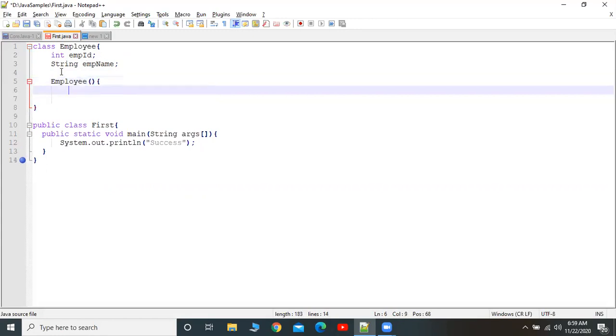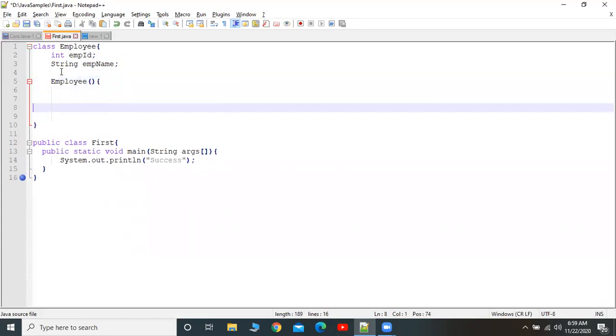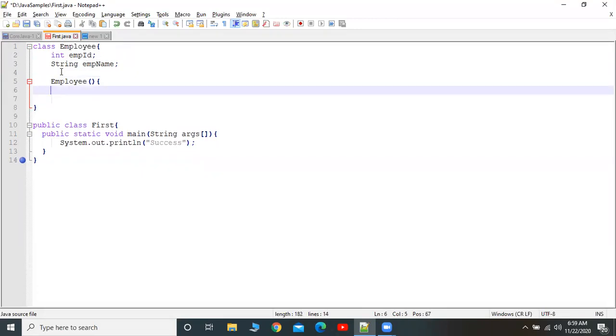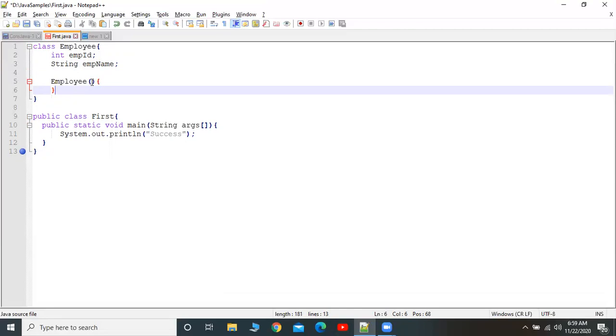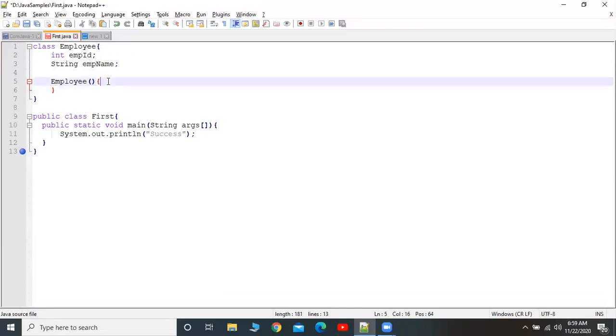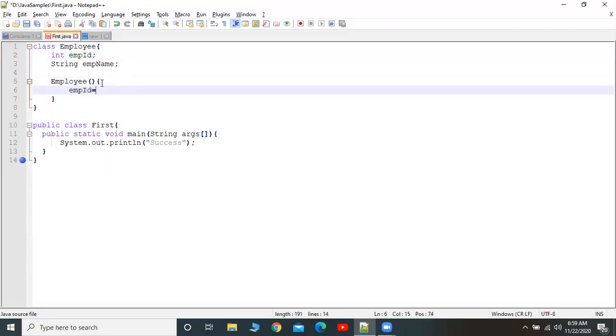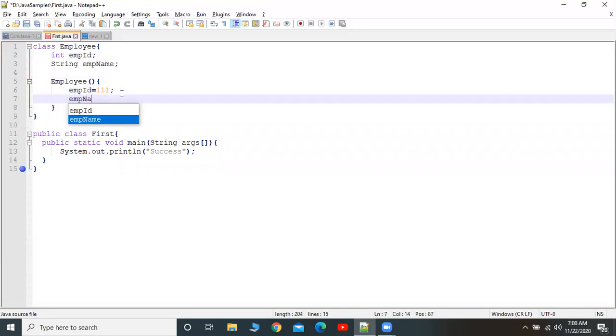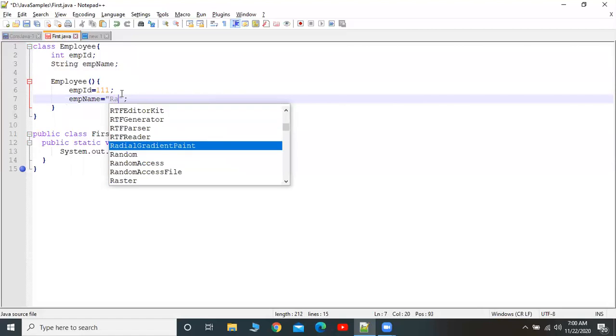See, the constructor should be the same as the class name. This is the way you have to provide a constructor. We can say this is called a zero argument constructor. Here I am going to assign a value for this employee ID as 111. This is the way I am assigning some values to my member variables. Emp id. Next, emp name I'm going to give, for example, Raja.